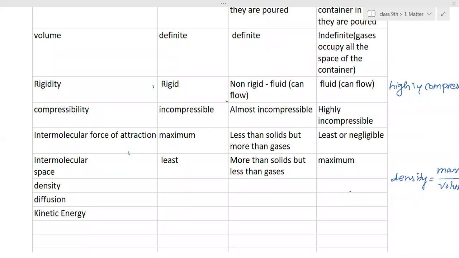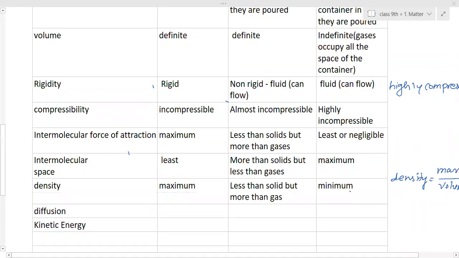So solids have maximum density because solids are compactly packed, and space is very less. So a greater number of solid particles can be accommodated in a particular container. In the same container, if you put water, then the density is less than solid but more than gas, right? And what about gases? Minimum density, because the number of particles present per unit volume will be very, very less.